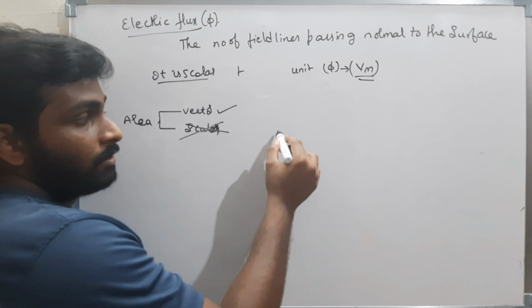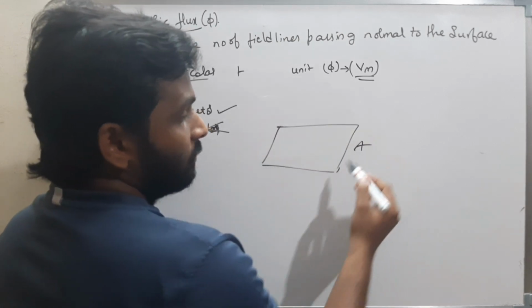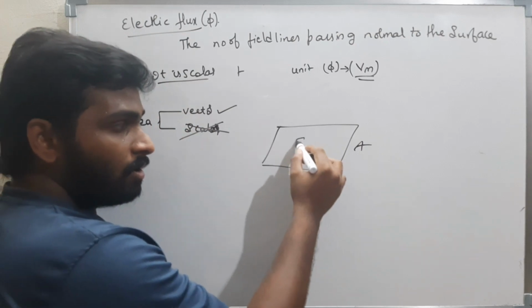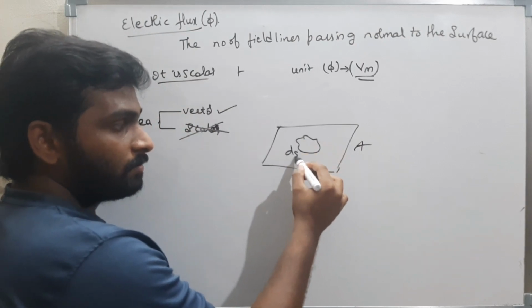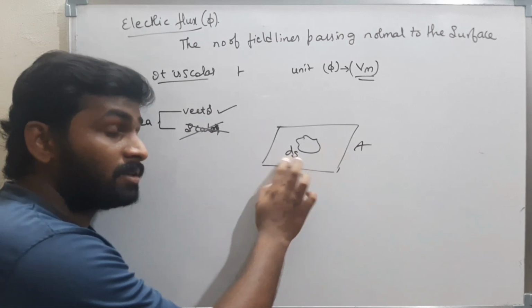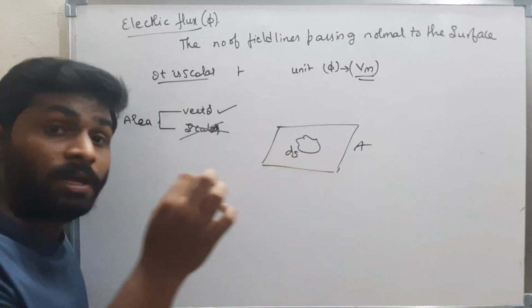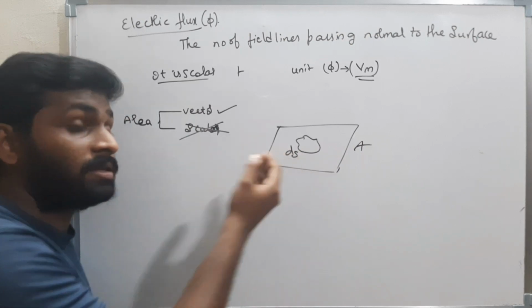Now see here, this is the area A and I am assuming a small elementary component dS. If I am mentioning this dS, I should not mention it simply as a scalar like dx. I should mention it with a direction also, because area is a vector quantity.